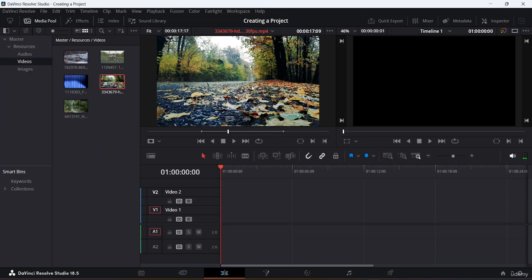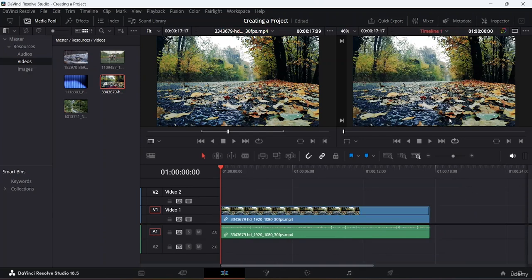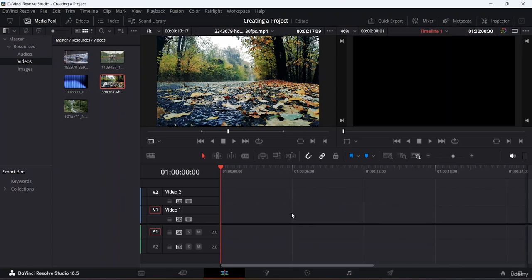Okay, so once I have done that, if I now import this video and the audio together, you can see the total duration of the video which I have imported is 17 seconds and 17 frames. So this is the way you will be able to change the in point and the out point. And again, let's delete this particular part, and here just underneath you do have a lot of options.